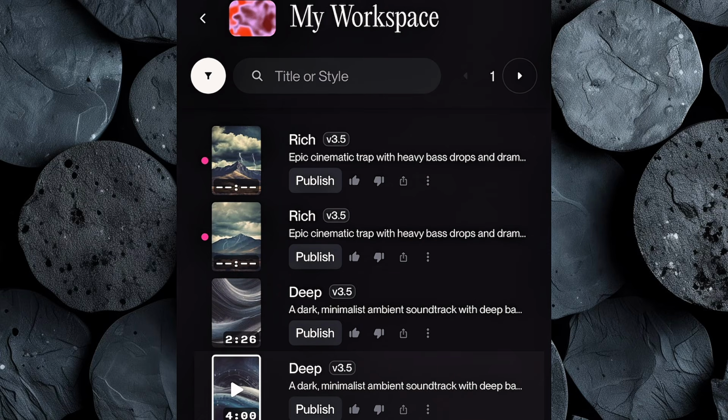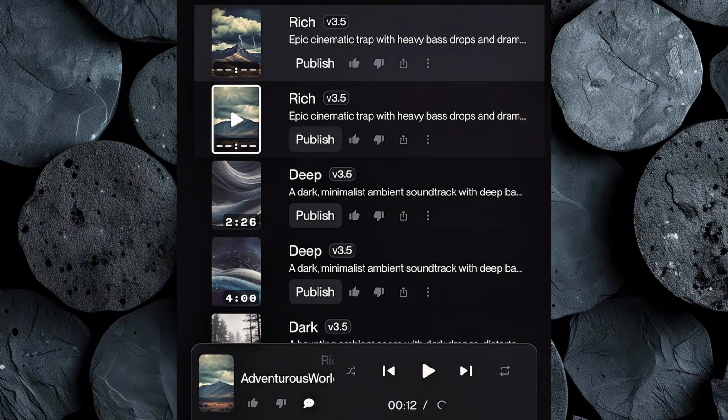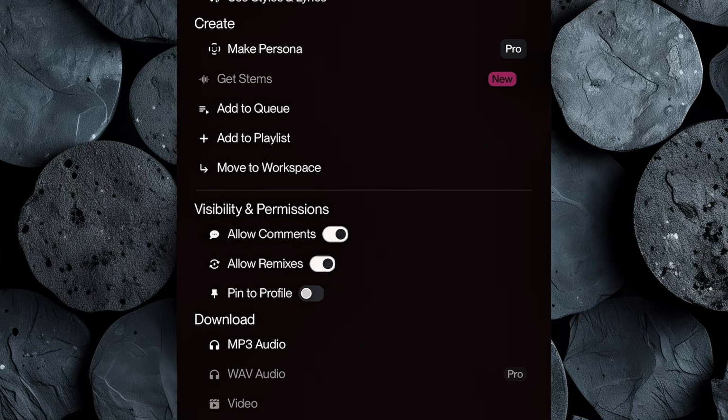Take a moment to listen to both versions. Pick the one that matches the vibe of your video best and simply download the track straight to your device.